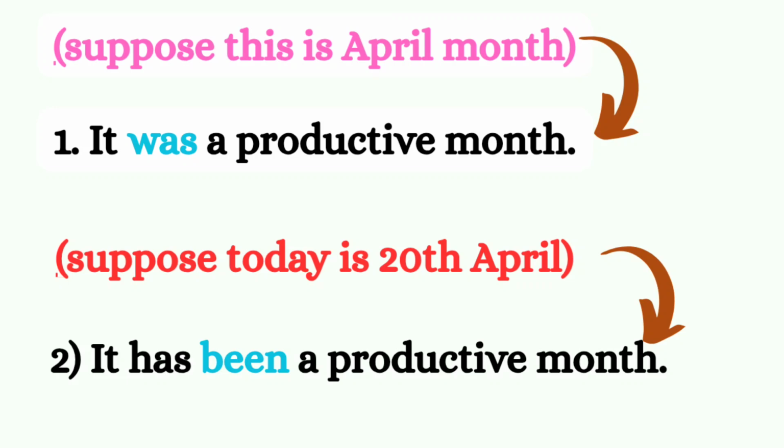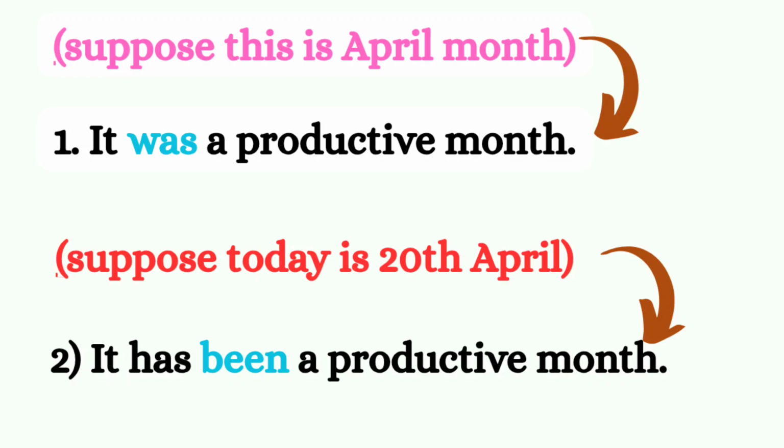Suppose today is 20th April, okay? And if I ask you about April, you can say it has been a productive month because April hasn't completed yet. So we still have 10 days left.